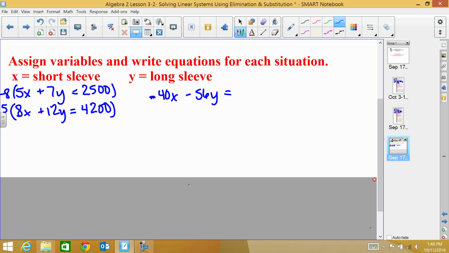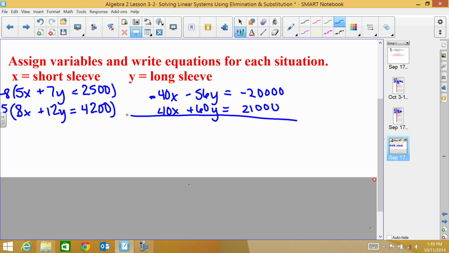equals, and then I have to take -8 times 2,500, which is 20,000. So -20,000. Then on the bottom equation, I would get positive 40x plus 60y equals, and then I have 4,200 times 5, which is 21,000.